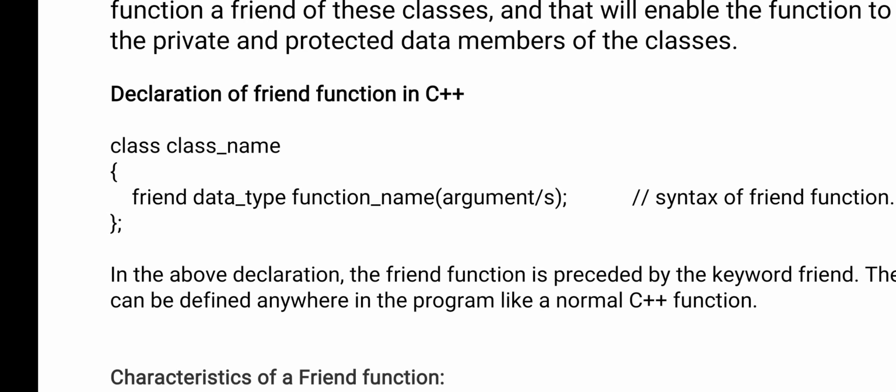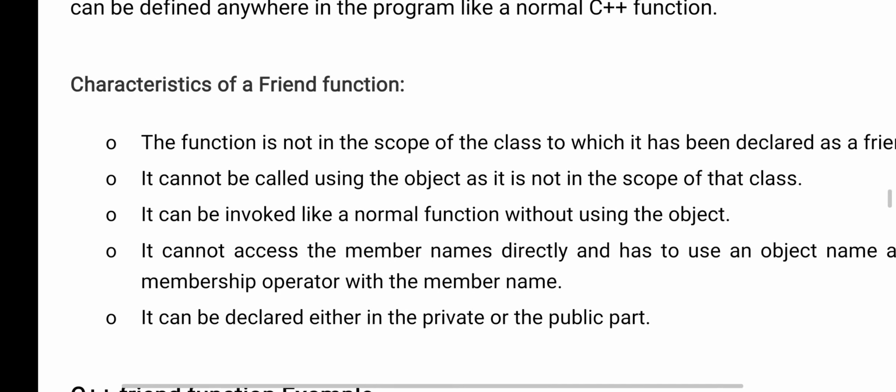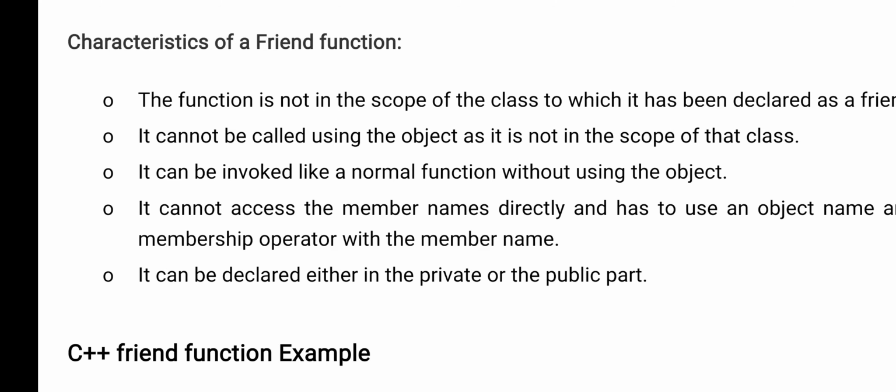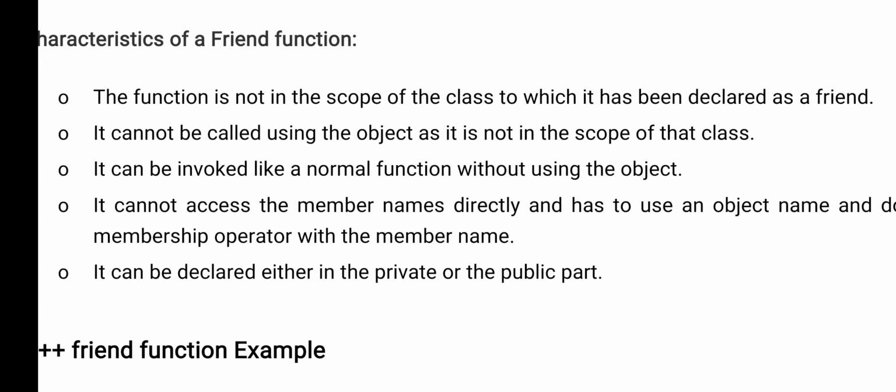Right, now what are the characteristics of a friend function? The function is not in the scope of the class to which it has been declared as a friend. If you have declared any function outside the class, not inside, then you can declare it as a friend.